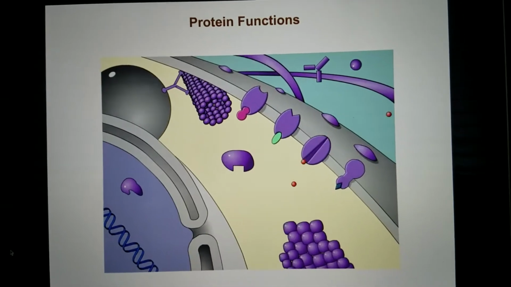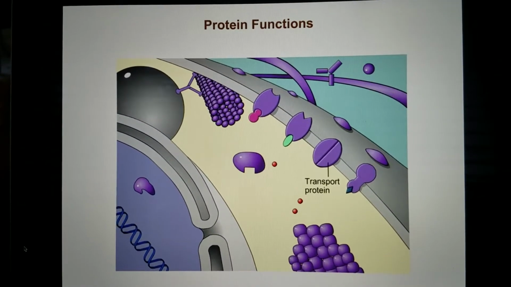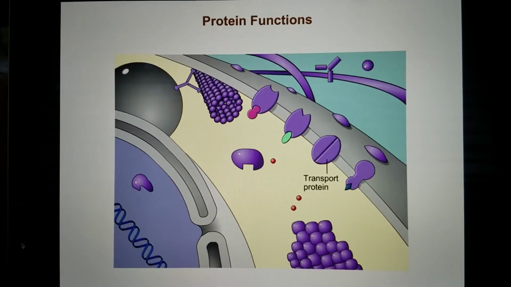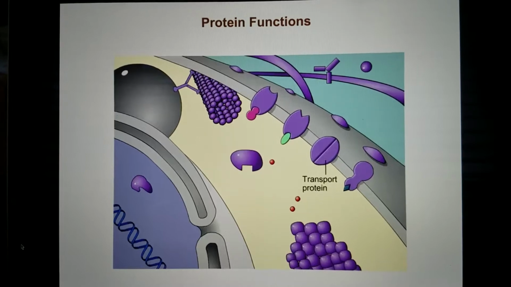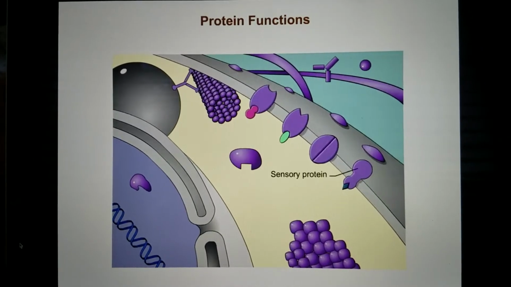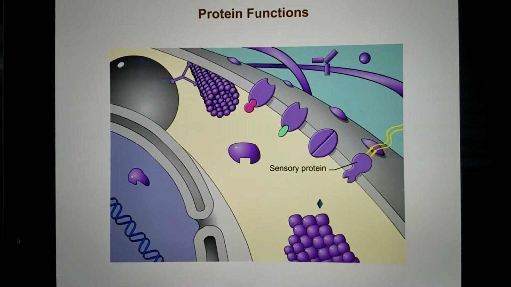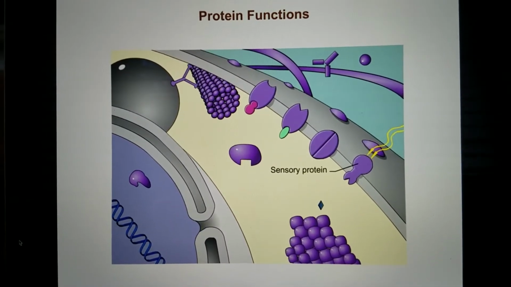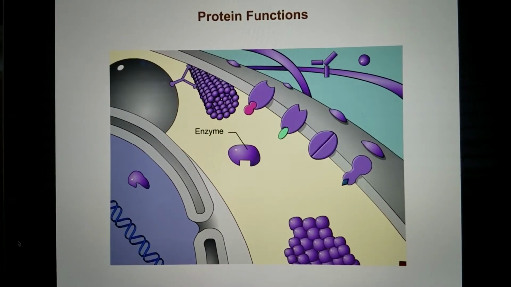Transport proteins carry molecules from place to place. The example shown here allows certain solute molecules to enter the cell. Hemoglobin is the transport protein that carries oxygen in the blood. Sensory proteins detect environmental changes such as light and respond by emitting or producing signals that call for a response.